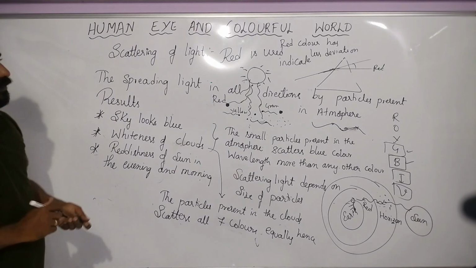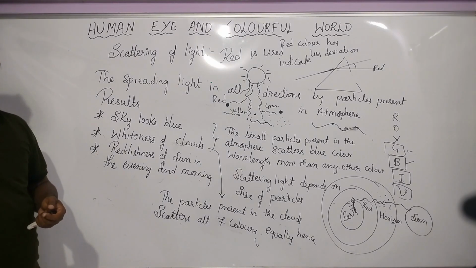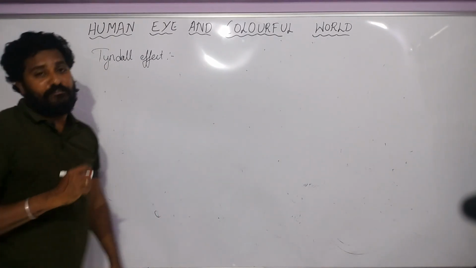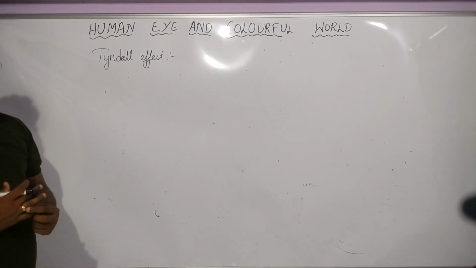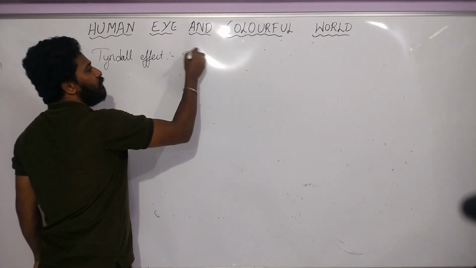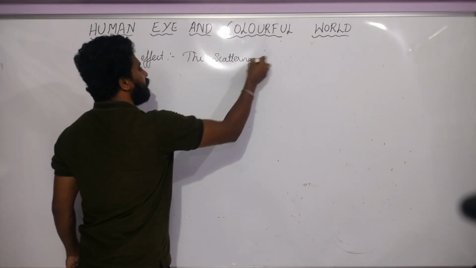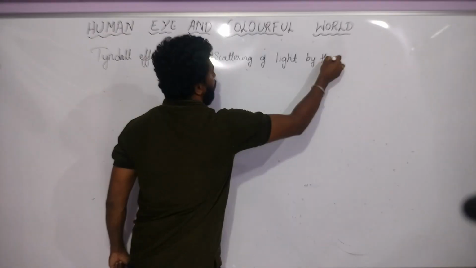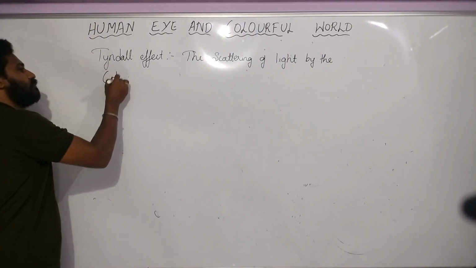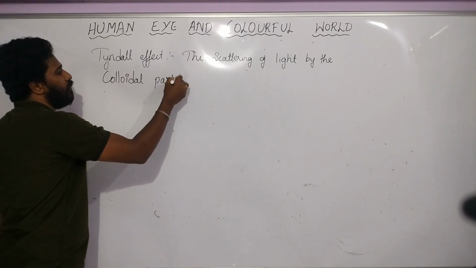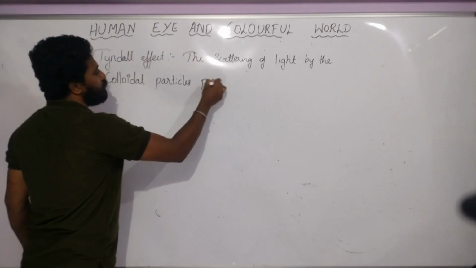Okay, so the next thing is Tyndall effect. We'll continue with Tyndall effect. What is Tyndall effect, children? You have to write the definition: the scattering of light by the colloidal particles present in the atmosphere.